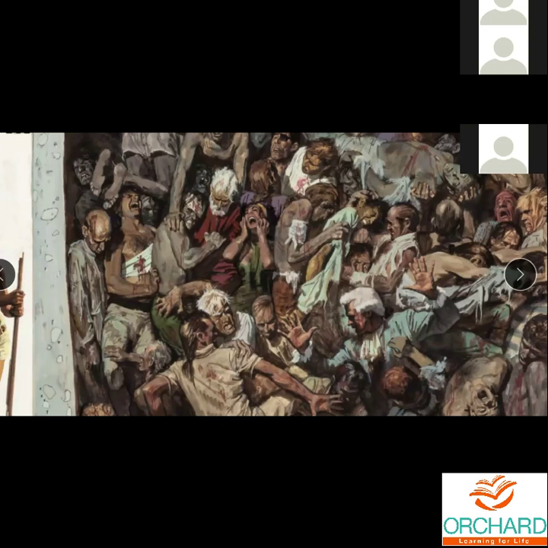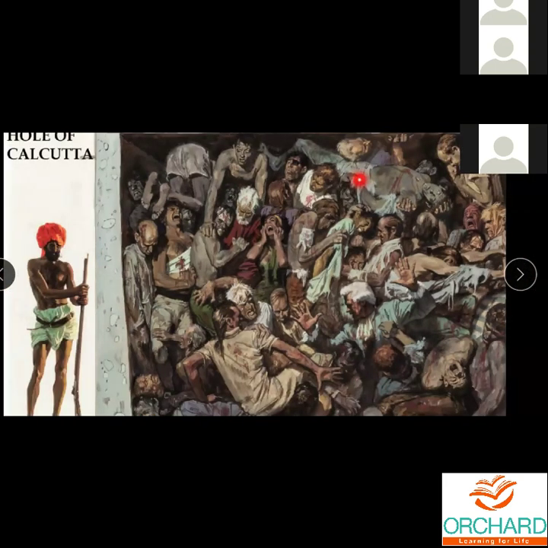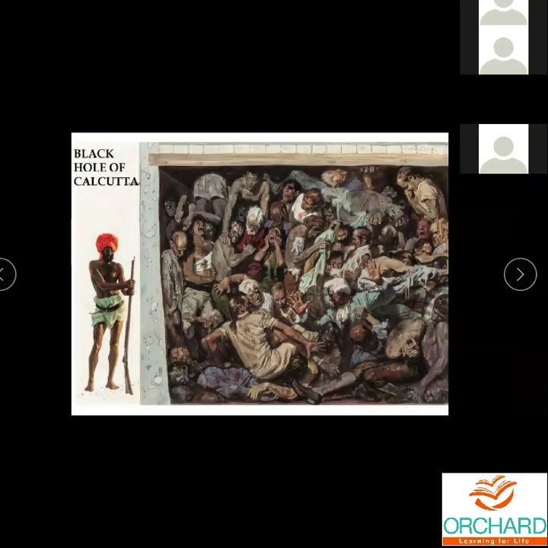So that is why it is called the Black Hole episode. It was done overnight, only one night this punishment was given, but it was considered a great incident. This is called the Black Hole episode. Then after that, the Battle of Plassey happened.